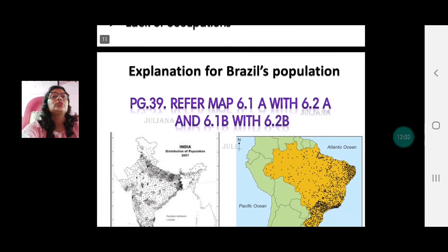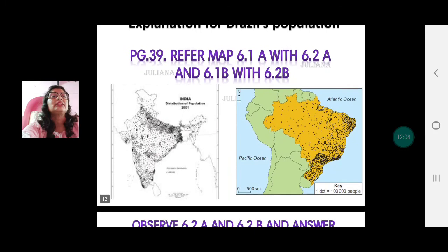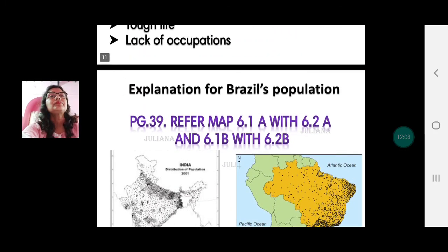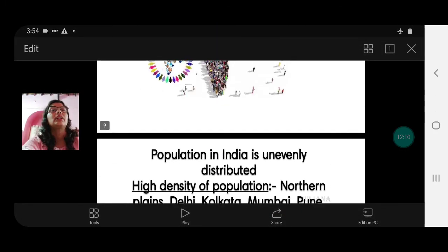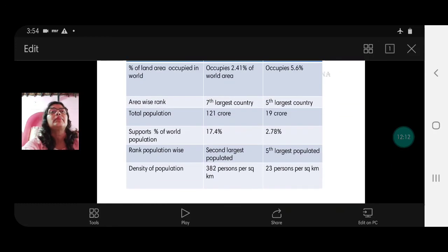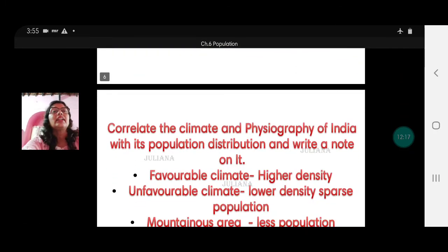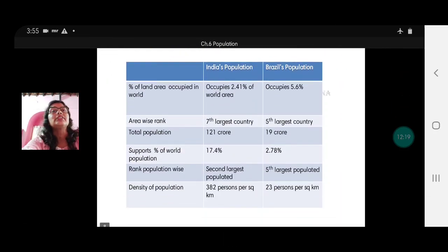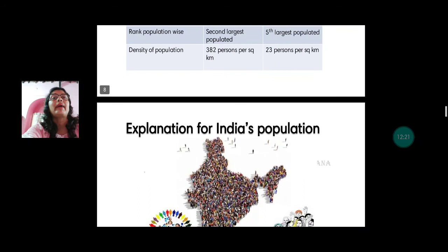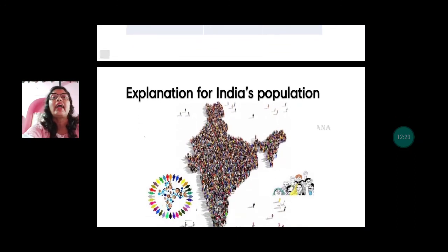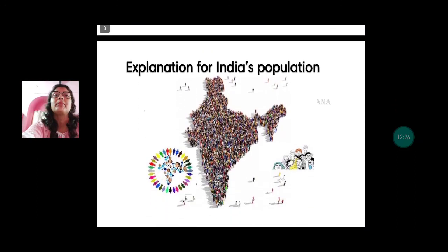Now we come to the explanation of Brazil's population. No, I wanted to give you a comparative account. I think I've missed out on that. Okay, anyways, we'll stop here. In the next video, I would like to have a comparative account of India and Brazil's population before we can actually go into the explanation of why certain areas have high or low population and the regions where the population is high or low.